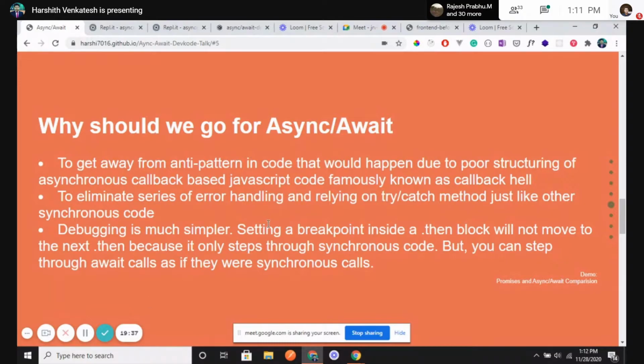Even in promises, for every promise we can attach .then and .catch where we handle the error. With the help of async await, we can create a try catch block. That will eliminate a lot of error code, like a .catch for every promise, and we can make it one context where we get a set of errors and display them in an easy place. It will also help in debugging. Basically, that's what I mentioned.